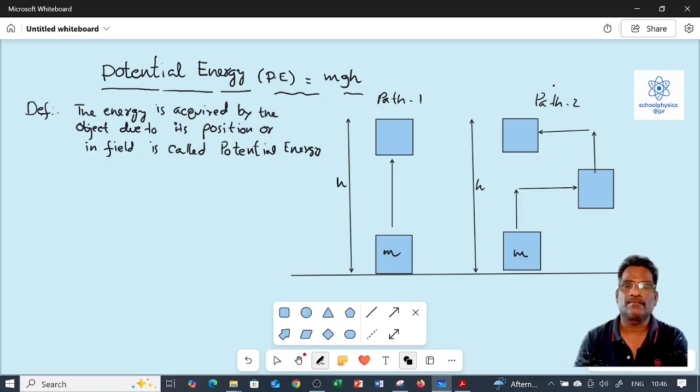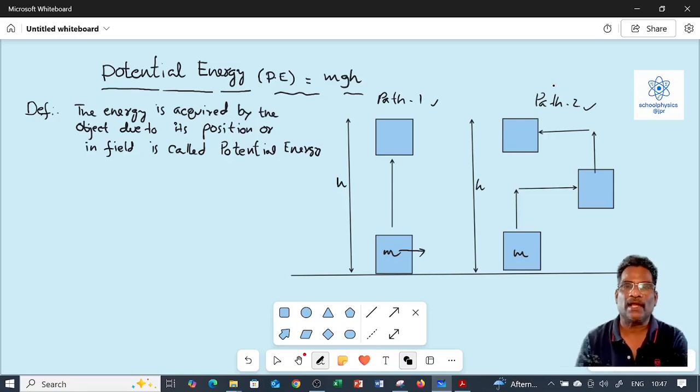In this diagram, the mass of the object is mentioned as m, shown here with path 1 and path 2.